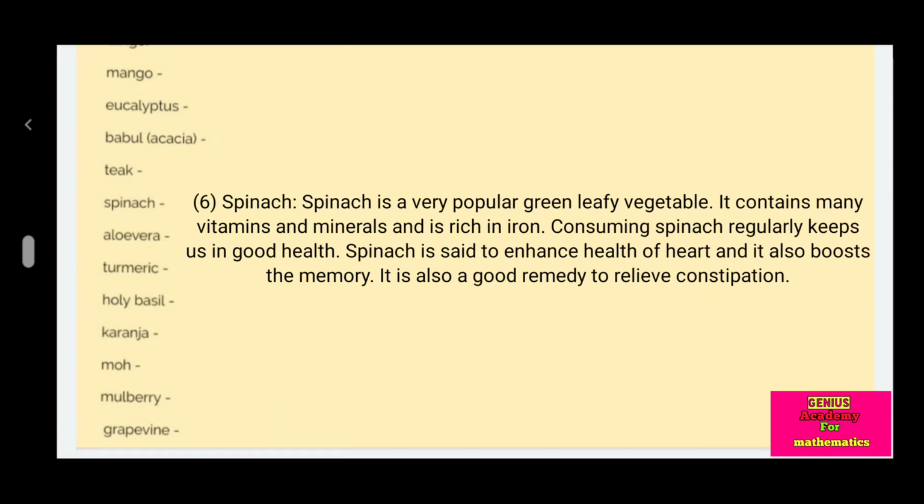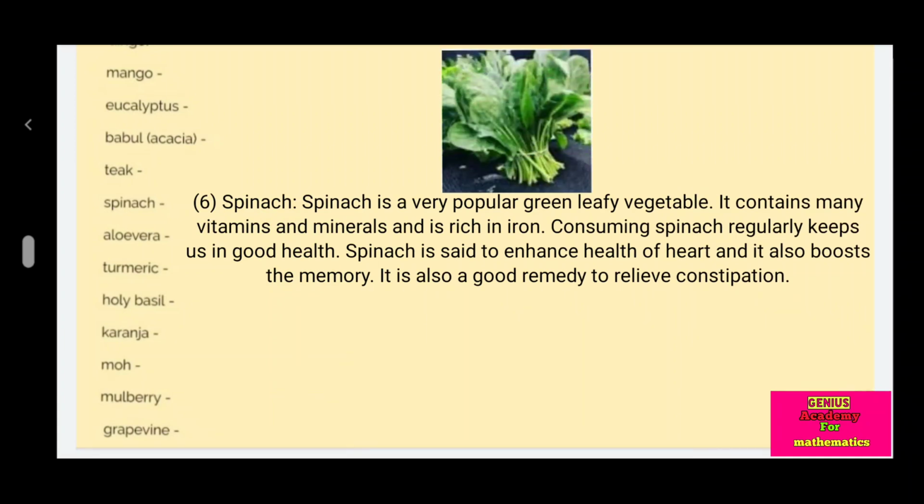Spinach is a very popular green leafy vegetable. It contains many vitamins and minerals and is rich in iron. Consuming spinach regularly keeps us in good health. Spinach is said to enhance the health of the heart and it also boosts memory. It is also a good remedy to relieve constipation.